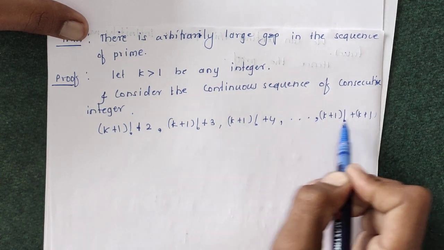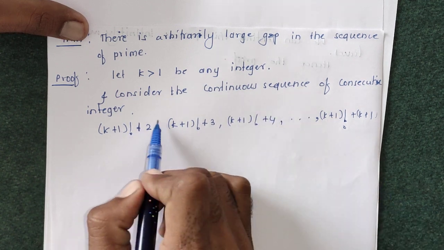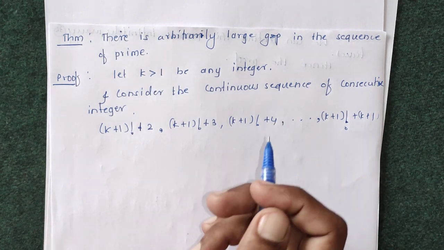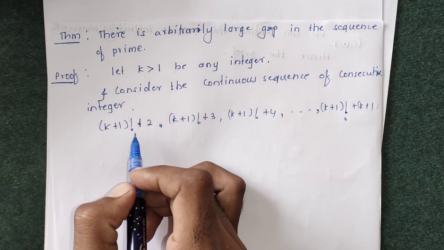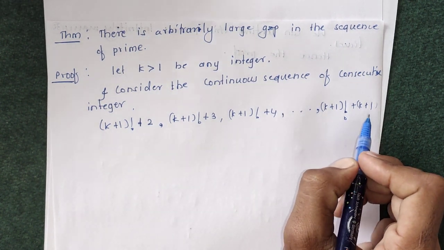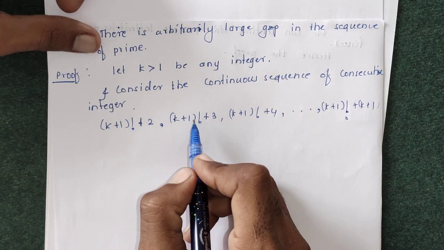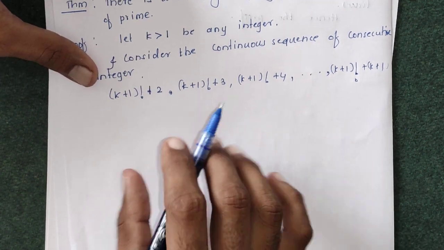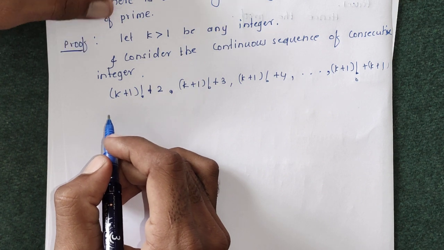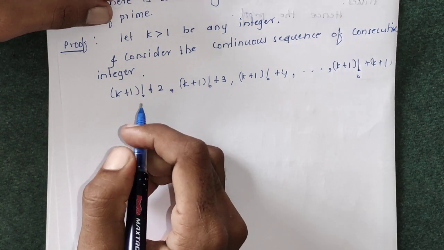That is, if these are not primes, then the prime must be less than this number and greater than this number. So we can say that there are k integers in between two primes. So we can say that there is a large gap in between any two primes. So we are going to show that these all integers, (k+1)! + 2, (k+1)! + 3 up to (k+1)! + (k+1), are all composite integers. That is, we have to show that these all integers are divisible by some other integer. So we are going to show that these are composite integers.